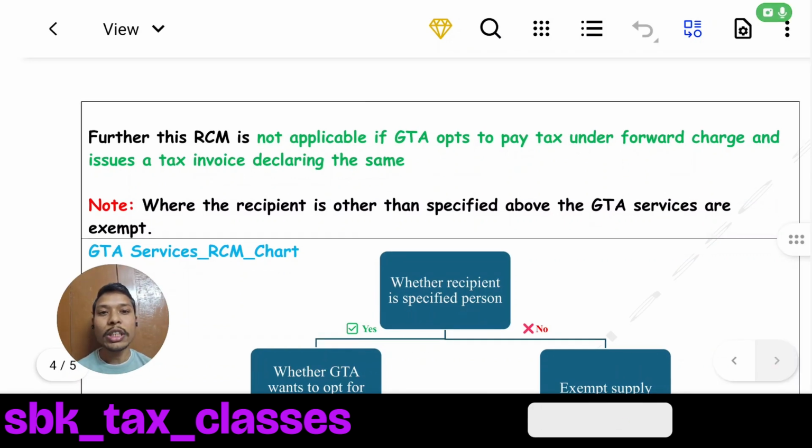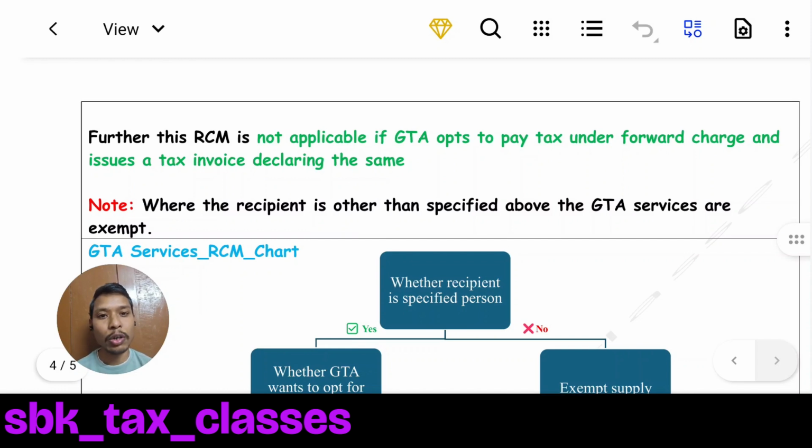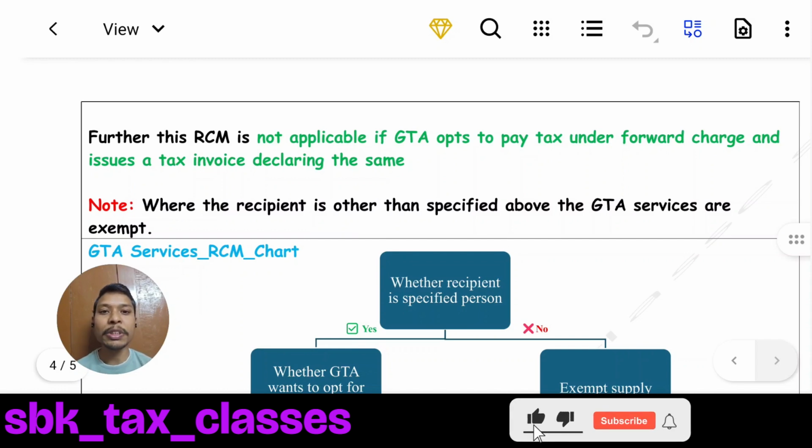In this case, how the recipient will be knowing whether to pay the taxes under reverse charge mechanism or not? As the GTA service provider is providing the invoice declaring that he is paying the tax under forward charge, the recipient has to check the invoice whether such declaration is provided in the invoice or not. If the declaration is provided, that means the GTA service provider himself is paying taxes under forward charge. If such declaration is not provided, then the recipient has to pay the taxes under reverse charge mechanism.